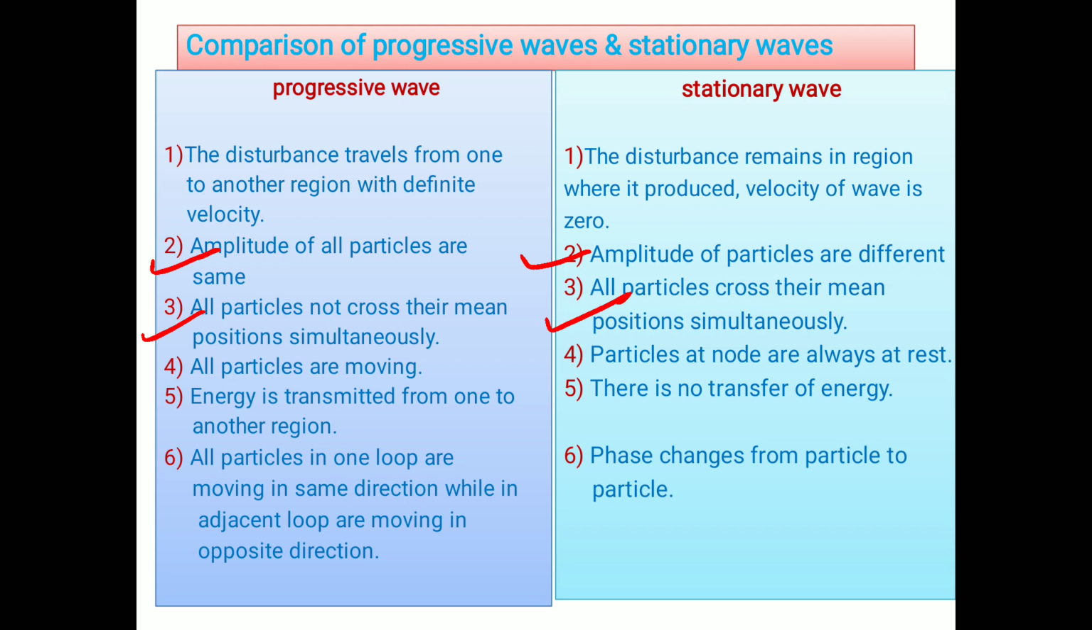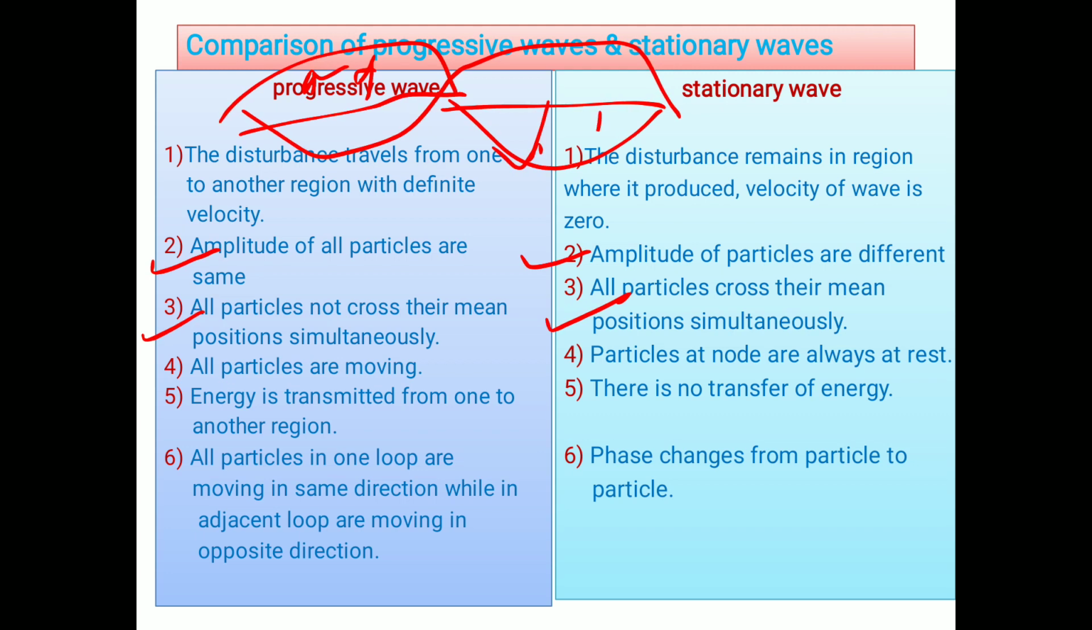Suppose we consider two such loops. In the first loop, particles are going upward simultaneously. In the second loop, particles are going downward. When they go upward in the first loop, in the second loop particles go downward. Again, they return from the extremities and come to the mean position simultaneously. Look at the thing. Thereafter, in the first loop they go downward, and in the second loop they go upward.